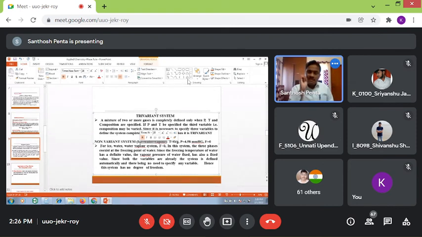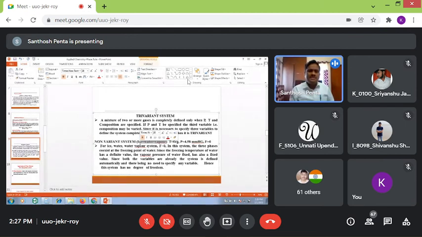That means there are these types. Monovariant, that means F is equal to 1. Bivariant, F is equal to 2. Trivariant, F is equal to 3. Non-variant, F is equal to 0. F is equal to 0 means what? That the independent variable factors are constant. You cannot vary either temperature or pressure or concentration, according to the scientist Willard Gibbs.